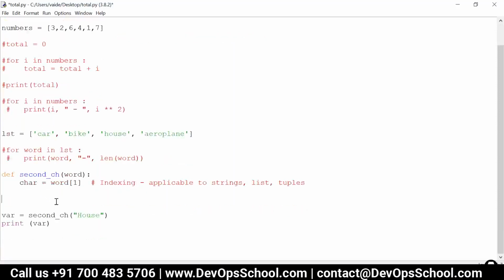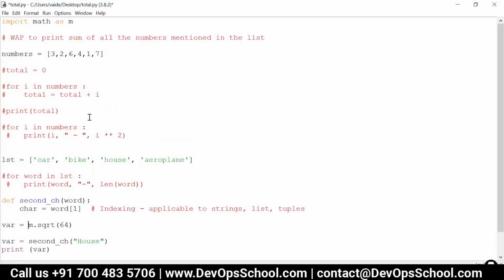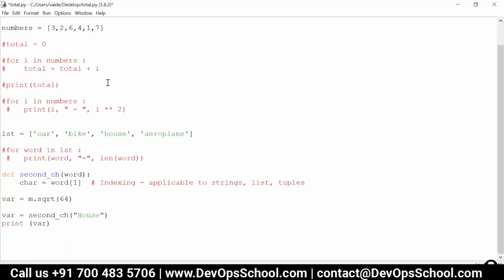I can write m.sqrt of 64, and the calculation will be performed. Whatever value is returned by the function, I can store it in a variable and use it wherever required. In the same way, you can import that particular module. The name of the module will be nothing but the name of the Python file. Import it, give a name to that module in your environment and use the functions over there.